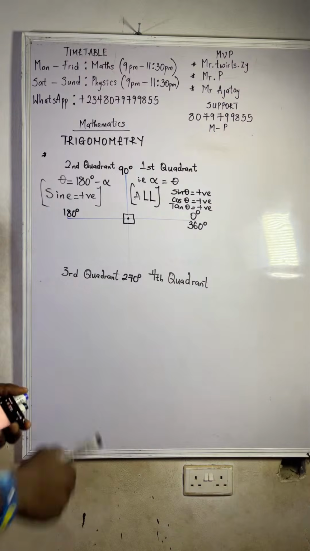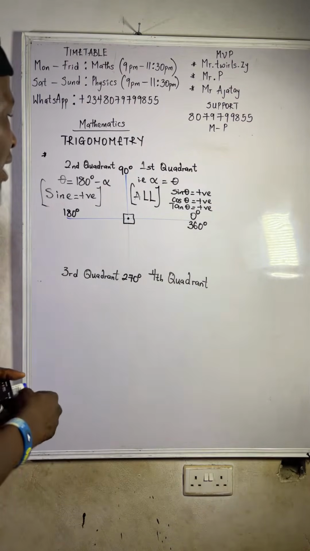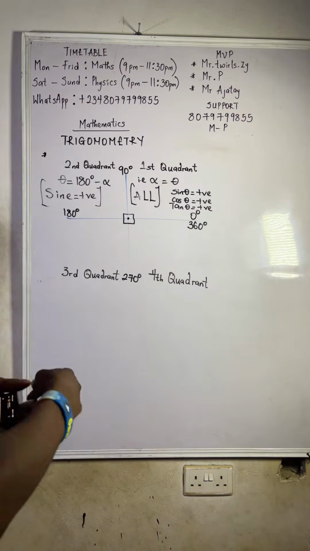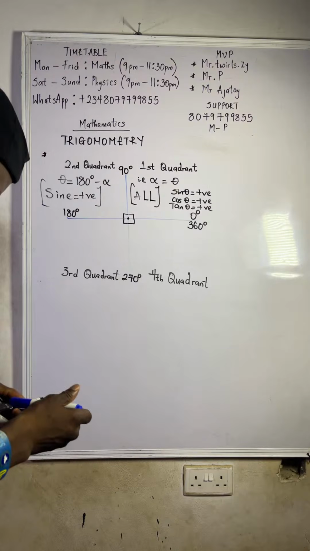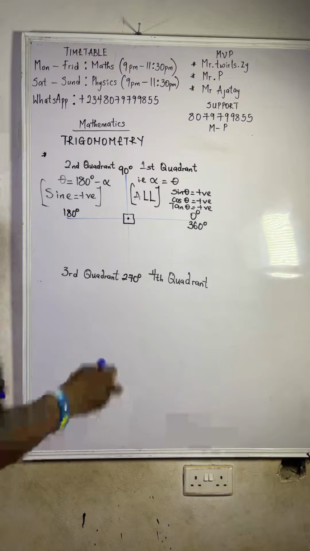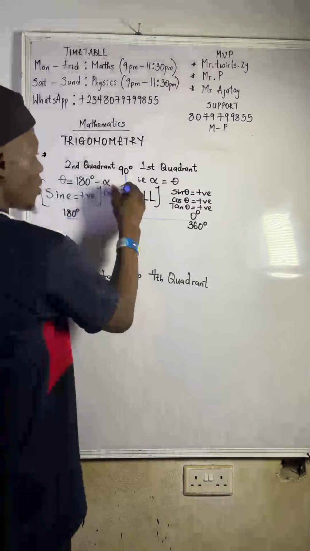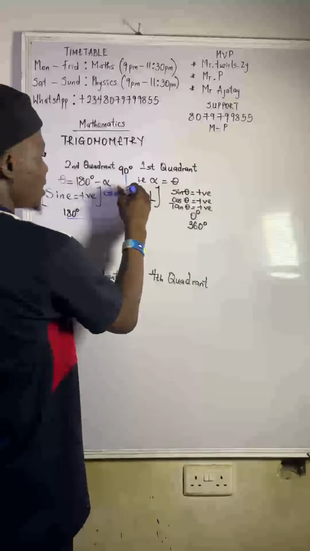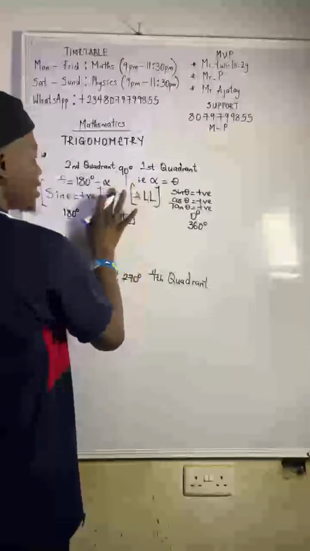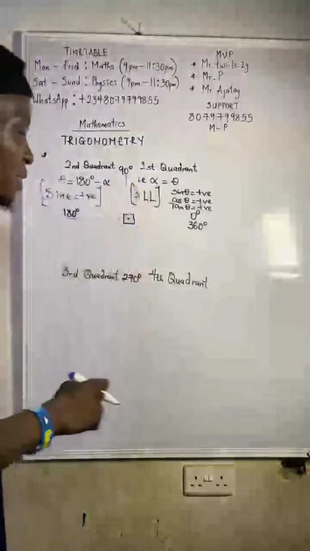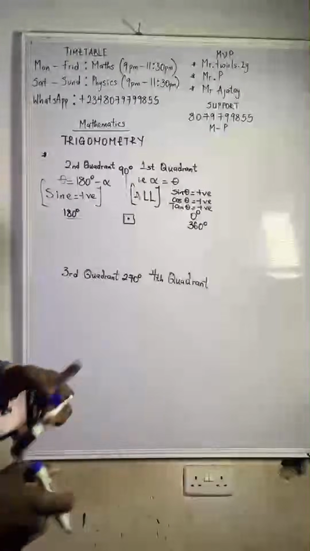Yes. So on the second quadrant, sine is positive. What will happen to cos and tan? On the second quadrant, cos and tan will be what? Cos will be negative, right? Cos theta will be negative. So there's no need of writing it, but you should understand that cos and tan will be negative.